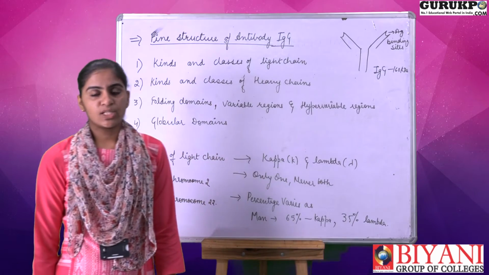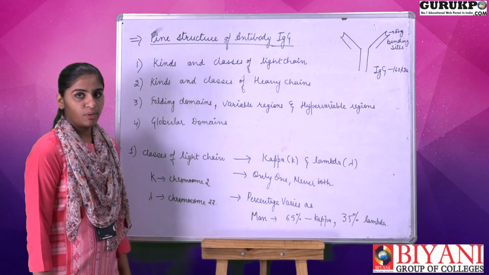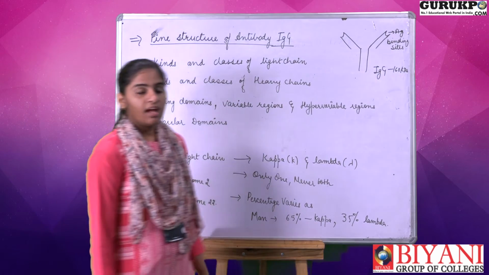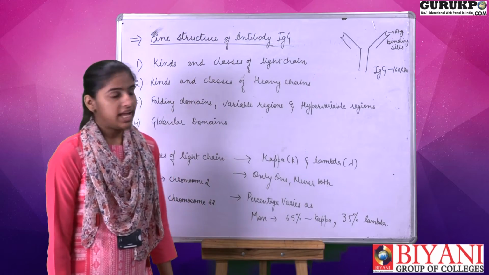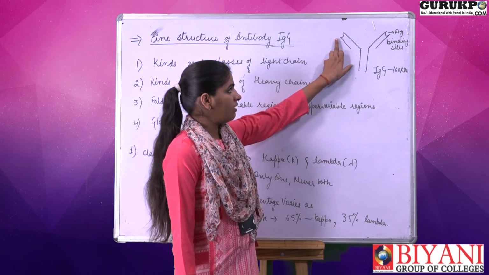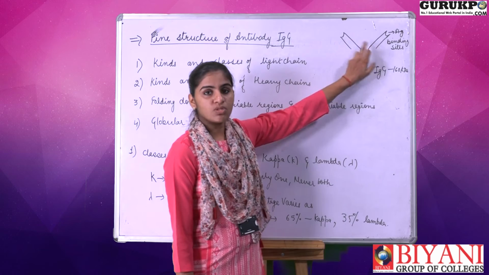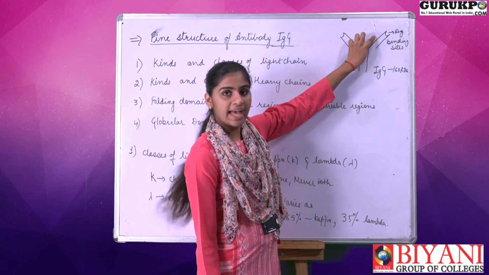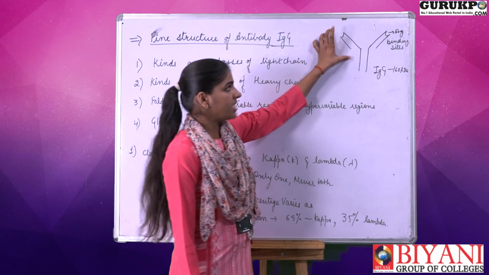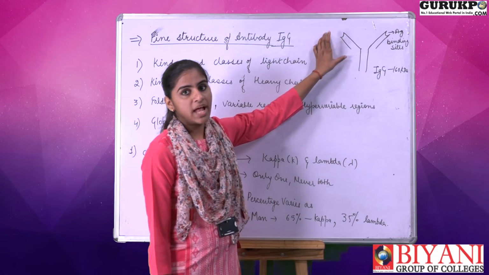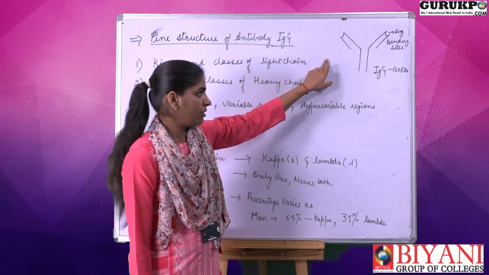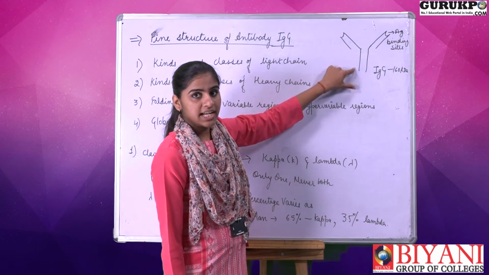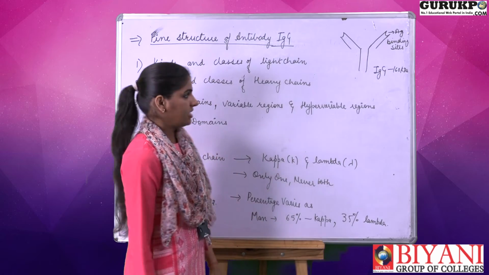Now I can explain the fine structure of the well-known antibody IgG. This IgG is a Y-shaped antibody, and it has two arms. These Y arms have two identical antigen binding sites formed between the heavy chain and the light chain. This antigen binding site region is known as the Fab region of the antibody molecule, whereas the long tail, or the remaining part of the antibody molecule, is known as the Fc region.